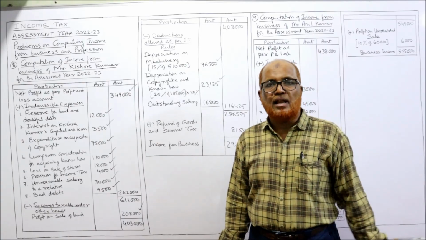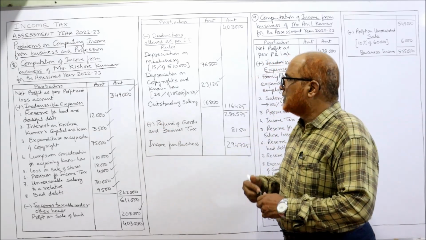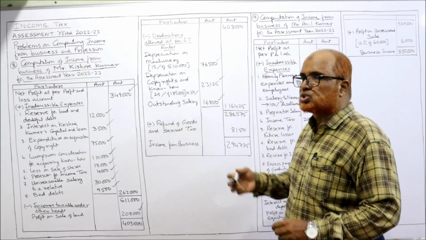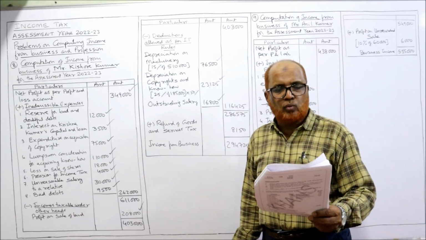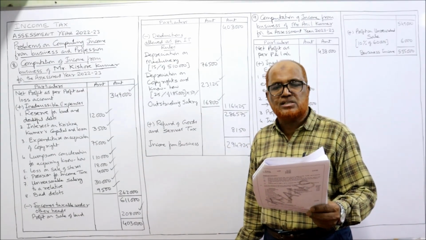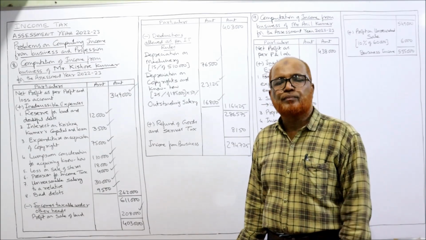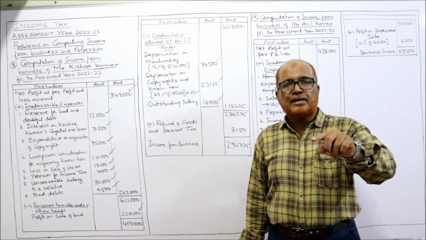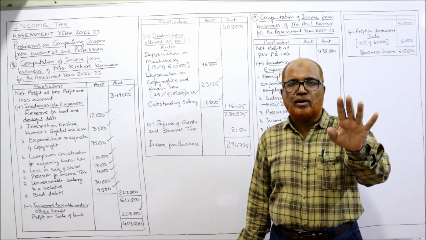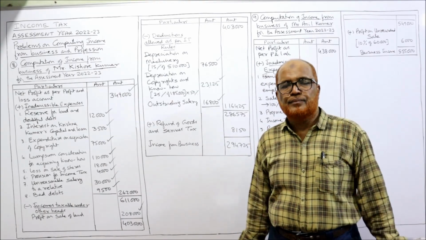Here outstanding salary was not deducted in P&L account. Now it is allowed. So 16,800 outstanding salary. Now one more last. Refund from goods and service tax during the previous year is 8,150 pertaining to the year 2021. GST refund. Actually income tax paid is not allowed as deduction. So income tax refund is not an income.